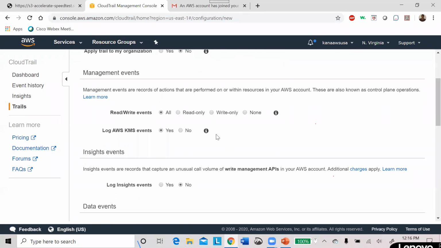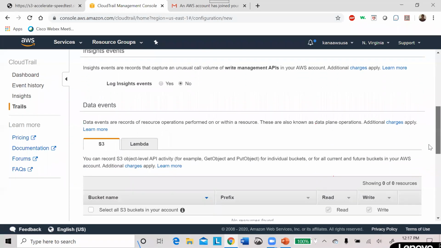Management events: I want to know all the logs for read only, write only, none, everything. Allow AWS KMS events, yes. For example, if you are using KMS, Key Management Service, whenever you use that KMS, you want to see that log also in this trail. Yes. Insight events, log insight events, anything you want to see. I don't want to see anything.